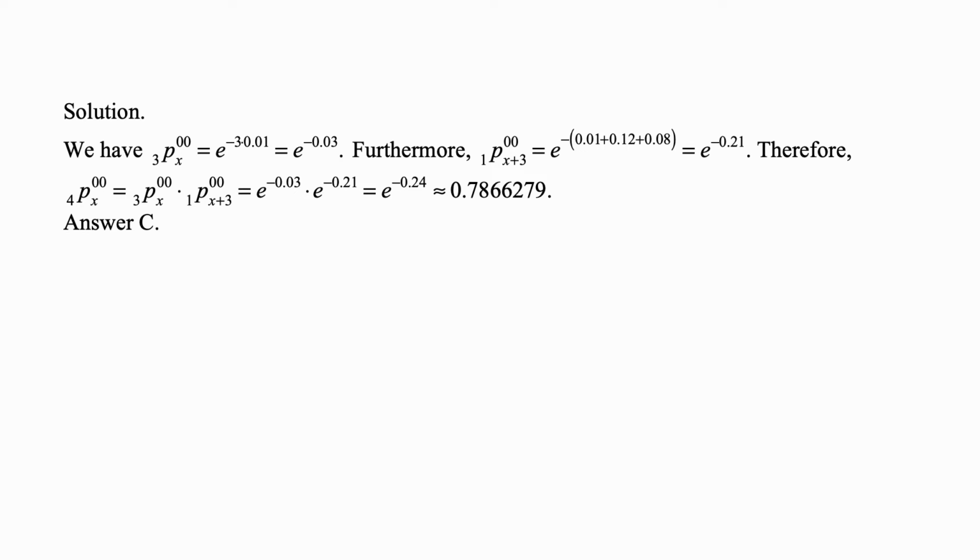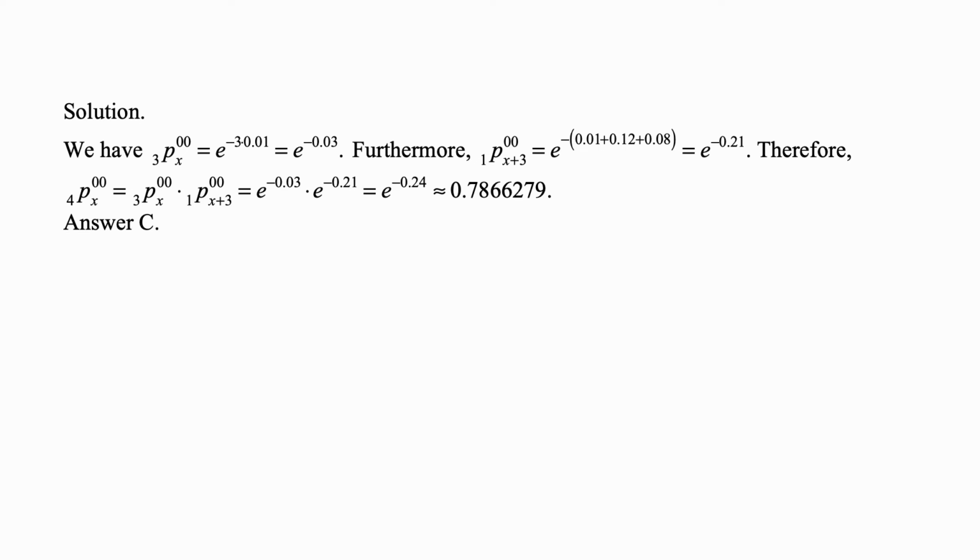And the probability of remaining alive, if the force of mortality is 1%, is e to the minus 3 times 0.01. Because every one of those 3 years, the probability of staying in state 0 is e to the minus 0.01, and then you just multiply it out over 3 years, and you get e to the minus 3 times 0.01. And that's equal to e to the minus 0.03.